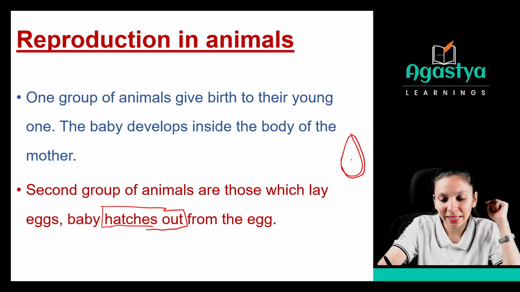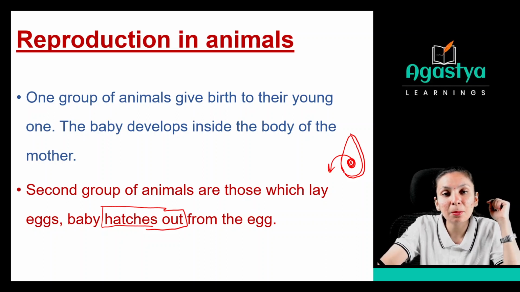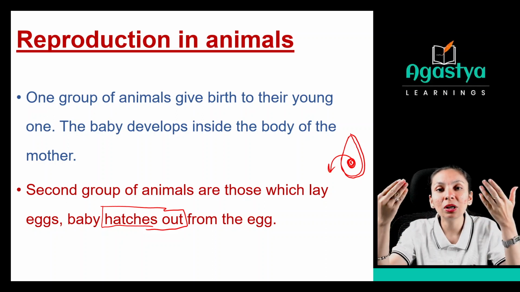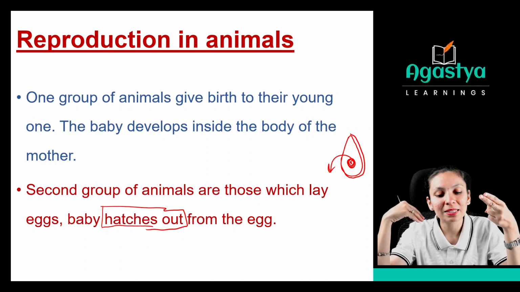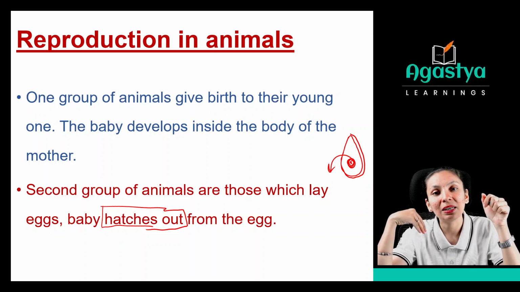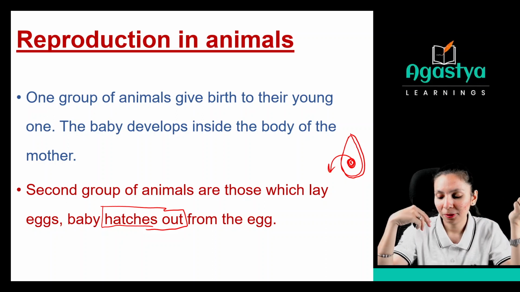See, if the egg is there, then the baby is developing inside the egg. So after it matures, the baby will come out from this egg, right? So that is called hatching. That is a process, that is hatching, right? So the first group is giving birth to the animals, and the second group will lay eggs, and from these eggs only the baby will come out.